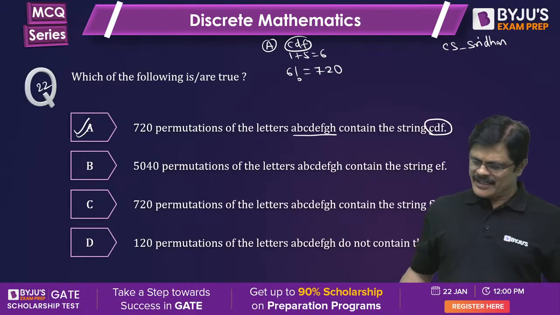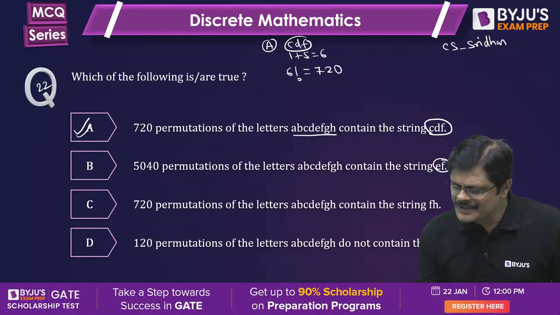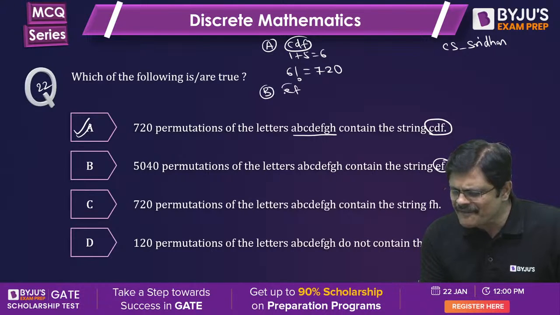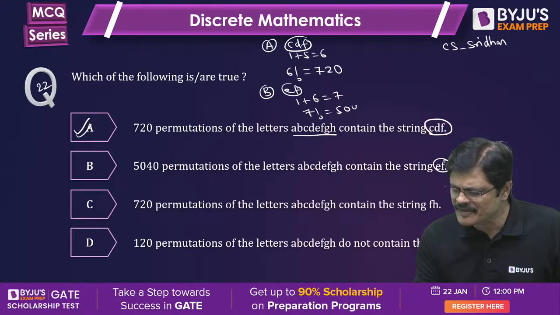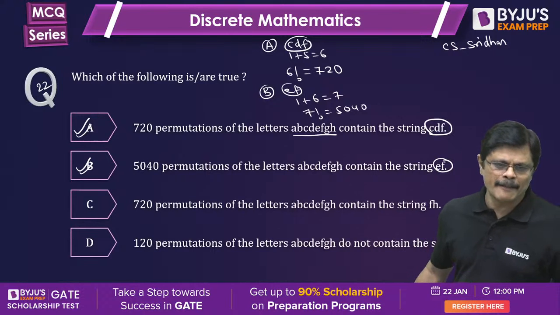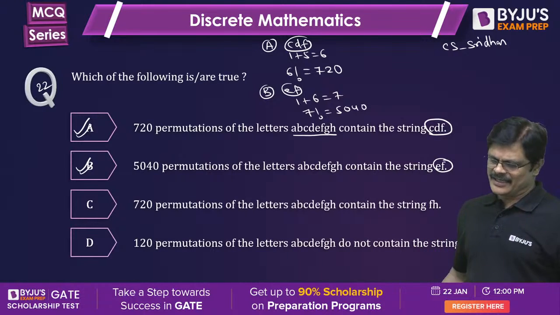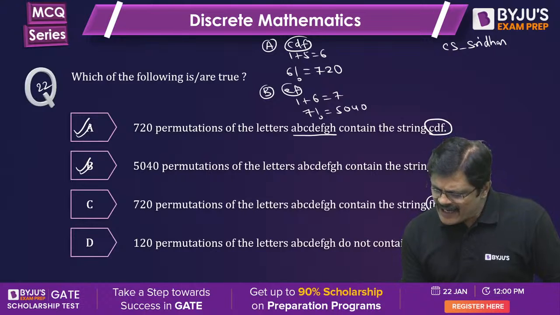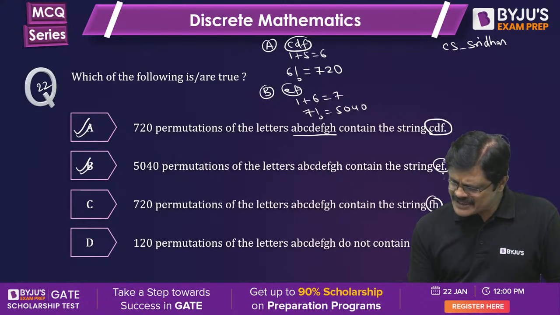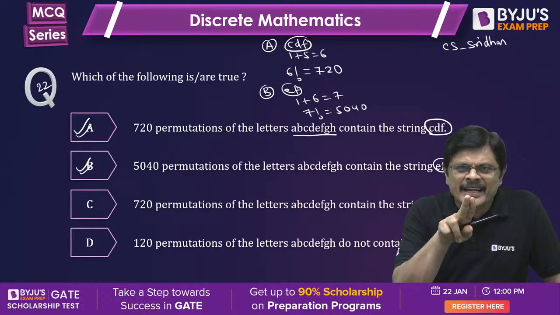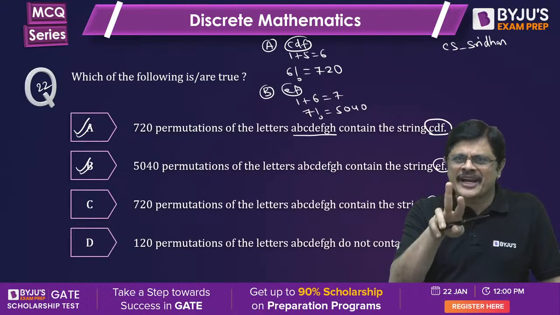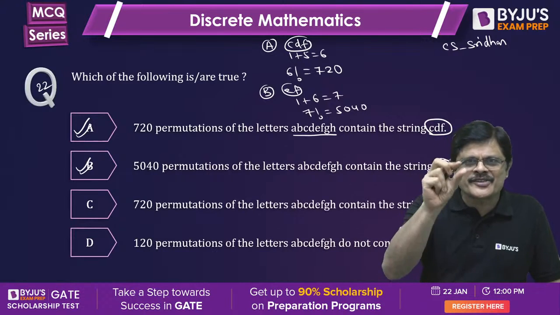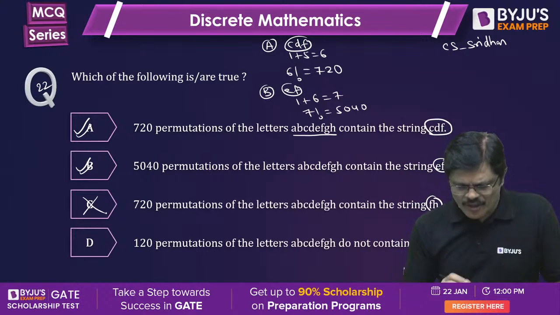Now, contain the string EF. When you want to contain the string EF, EF is 1 unit, remaining 6 units, total 7 units, 7 factorial. 7 factorial is 720 into 7, which is 5040. That is also correct. B is also correct. Contain the string FH. When you want the string to be contained, that is 1 unit, remaining 6 units, 7 units, 7 factorial ways. Because string means no need of arranging the letters, it is in the given order only. So this is a wrong answer.